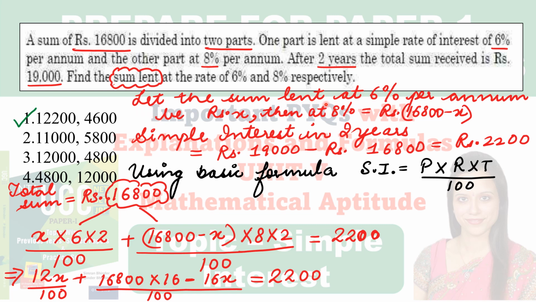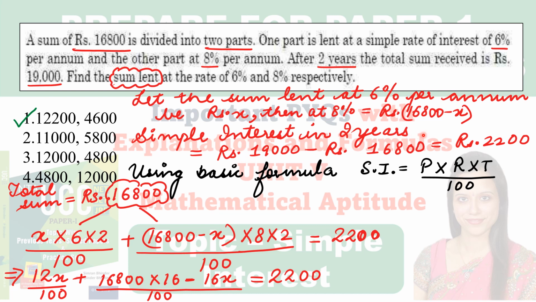Let the sum lent at 6% per annum be rupees x. Then at 8% what will it be? Rupees 16,800 minus x. Obviously 16,800 is the total, so if we take one part as x, the sum lent at 6% per annum, then 16,800 minus x will be the other part. This is easy. Next, given in the question is simple interest in 2 years. How can we find out what is given in the question?